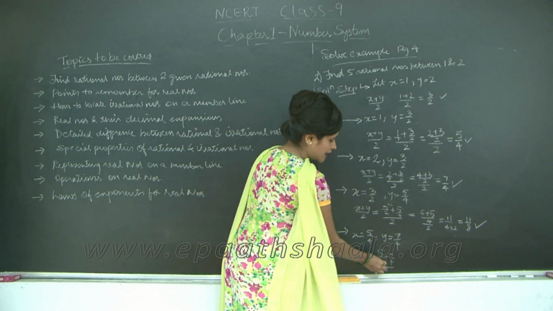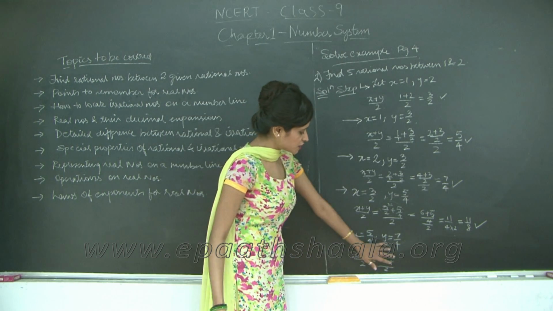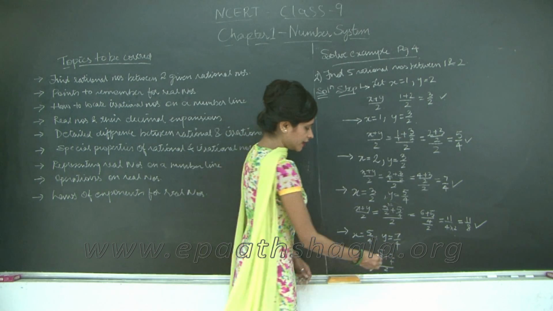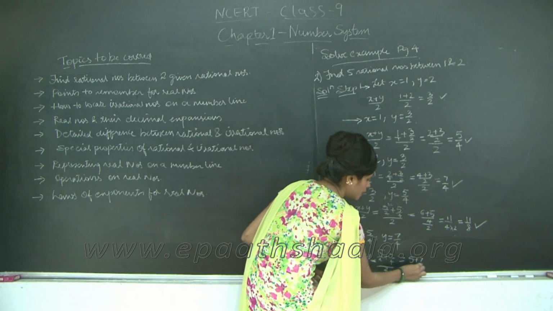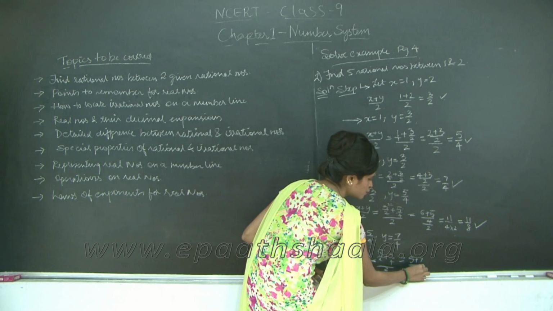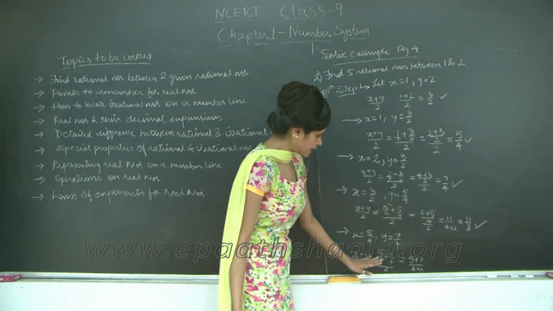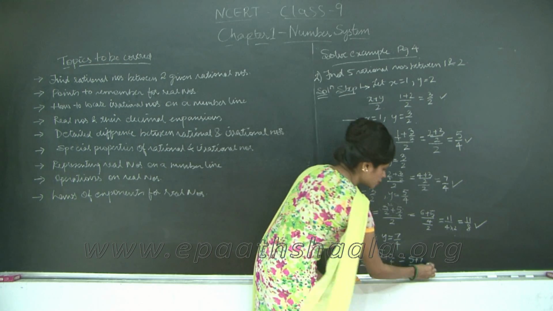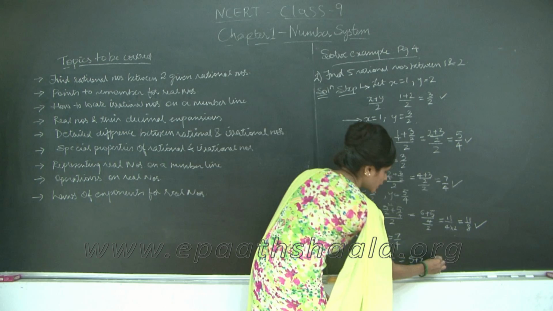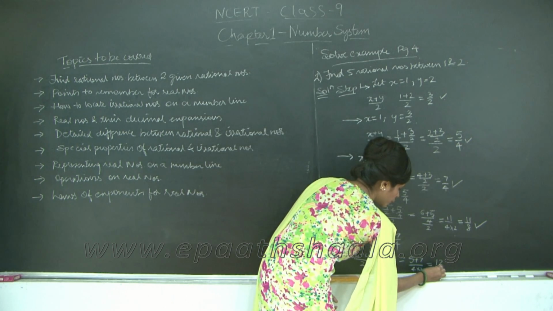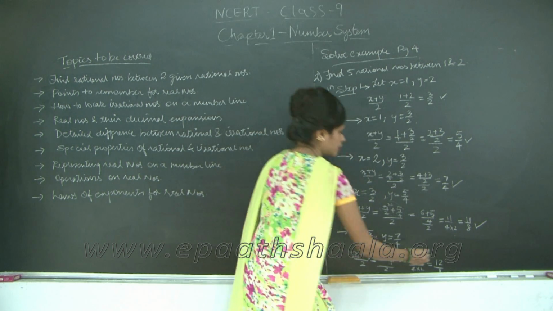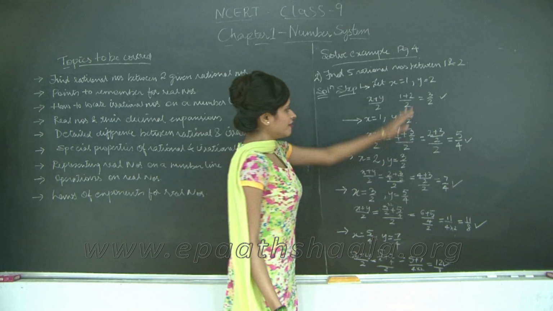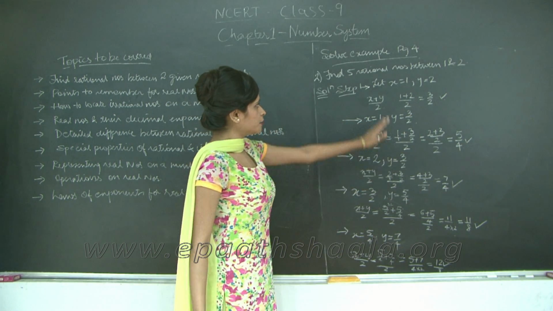They have a common denominator, this particular numerator over here, right? So this would be 5 plus 7 upon 4 into 2, I took the 4 down. So this is going to be 5 plus 7 is 12 upon 8. Okay. So I have found 5 rational numbers between 1 and 2.